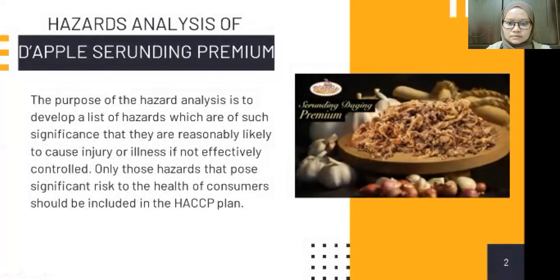Okay, we chose the Apple surrounding premium as our product to do the hazard analysis. The purpose of hazard analysis is to develop a list of hazards which are of such significance that they are reasonably likely to cause injury or illness if not effectively controlled. Only those hazards that pose significant risk to the health of consumers should be included in the hazard plan.